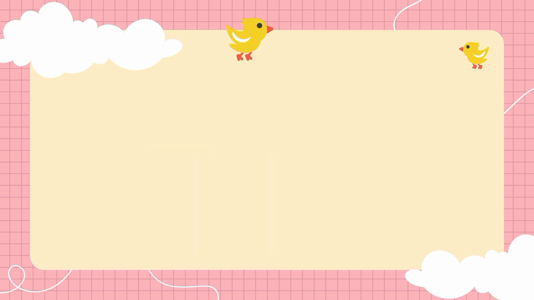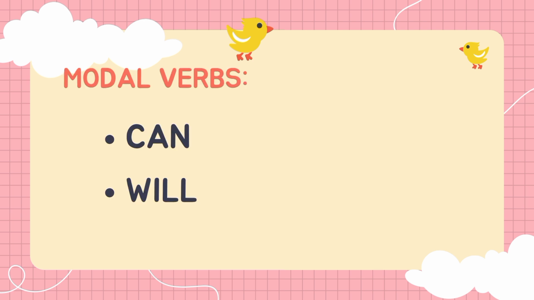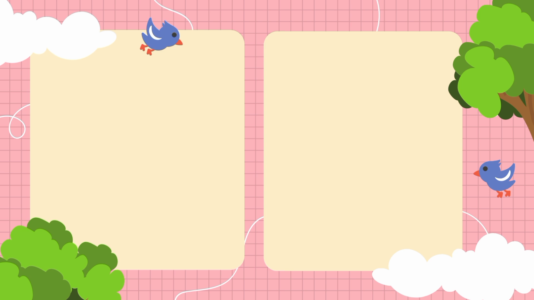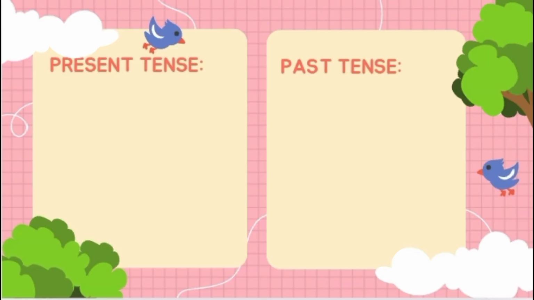So now, here are examples of modal verbs that we can use in different sentences. For example, can, will, may, and shall. Now, it's your turn. Can you repeat again the modal verbs that I have said? That's very good.